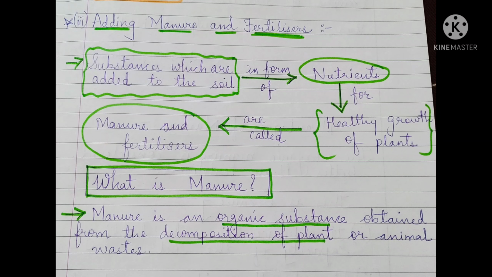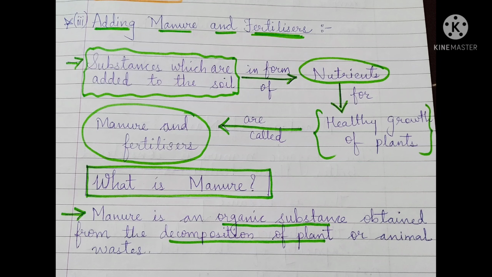Improper or insufficient manuring results in weak plants, so the farmer has to be very particular about how much manure, and which kind of manure, should be added. Now we will see what this manure is. Manure is an organic substance obtained from the decomposition of plant or animal waste.